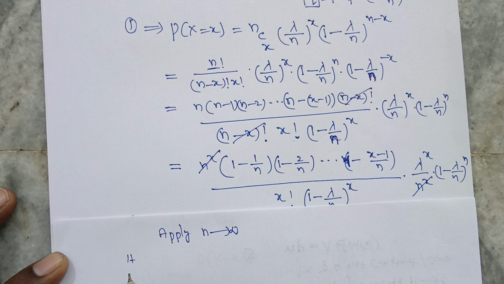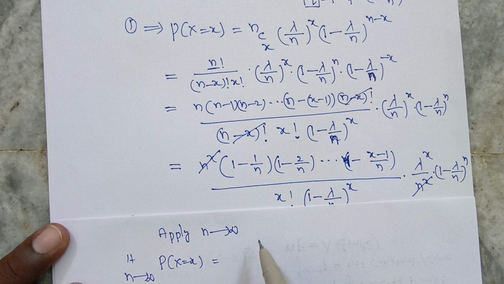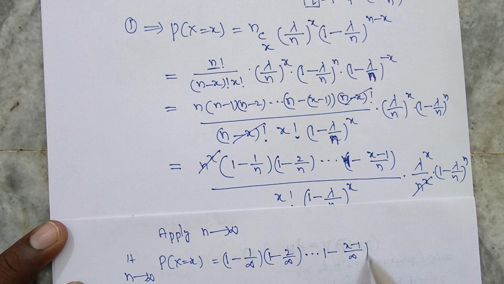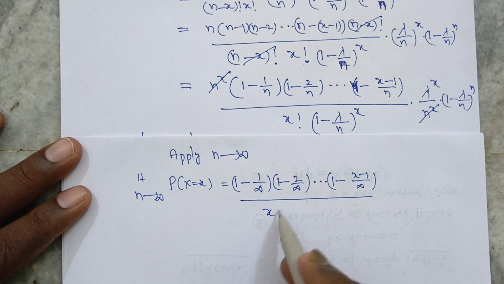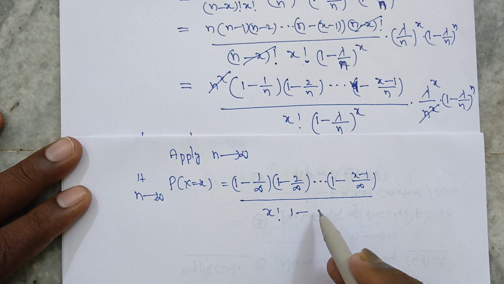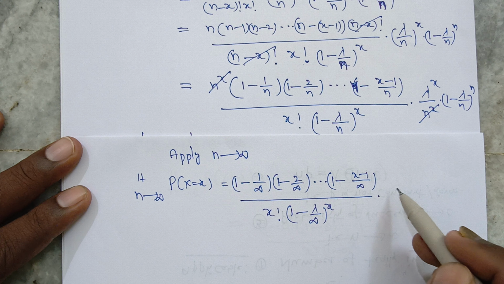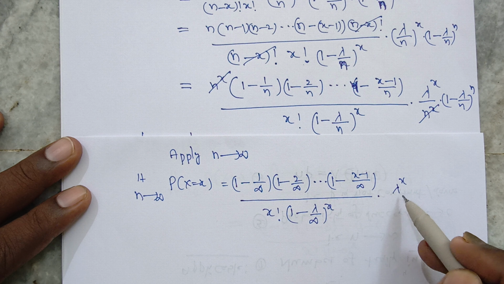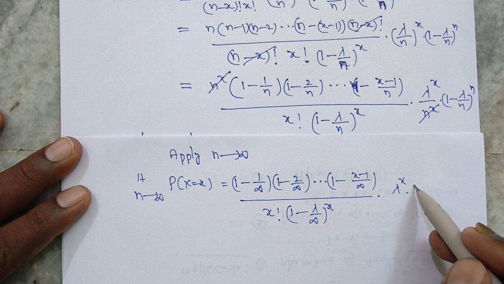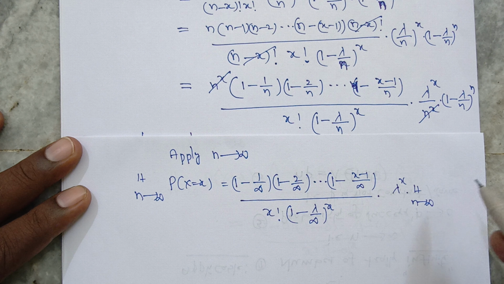Then the given PMF can be written as the limit as n approaches infinity of P(X = x), and now write the infinity value in place of n in each term: 1 minus 1 by infinity, 1 minus 2 by infinity and so on, 1 minus (x minus 1) by infinity, by x factorial into (1 minus lambda by infinity) whole power x, into lambda power x, and here (1 minus lambda by n) whole power n.